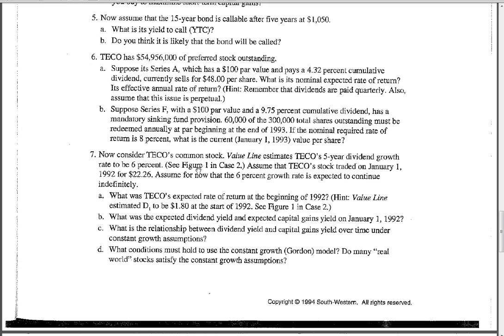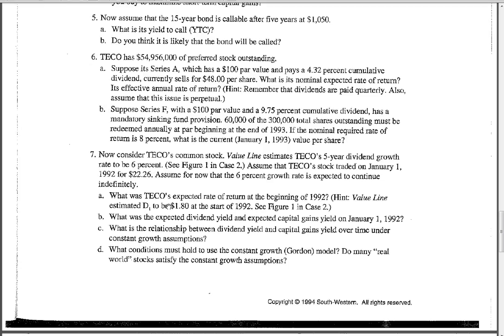Again, it talks about value line in figure 1. In case 2, you didn't have that, but you don't need it. It states here that the dividend growth rate to be 6%. So that's the constant growth amount. Yeah, the 6% growth rate is expected to continue indefinitely, so it's the constant growth amount.